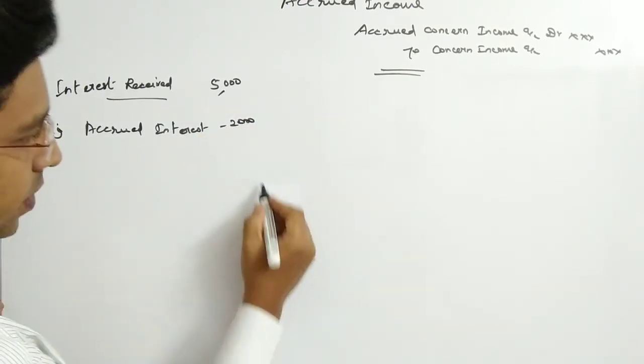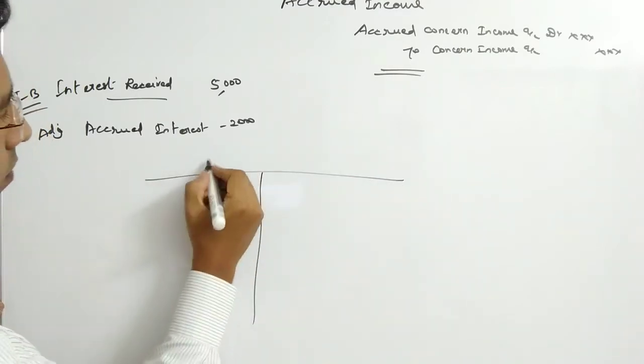It would be reflected in the profit and loss account.